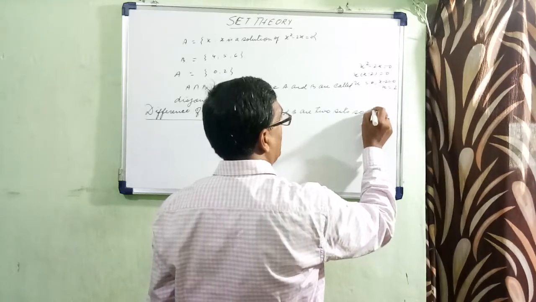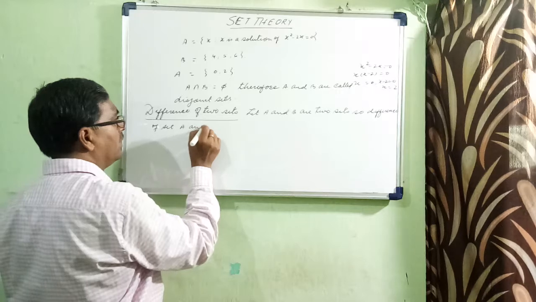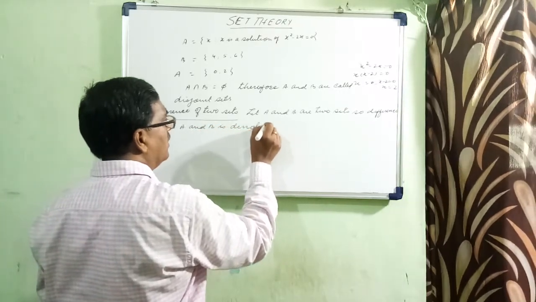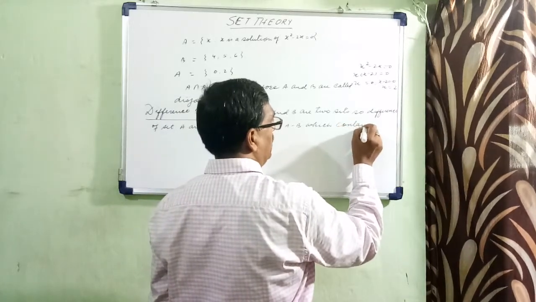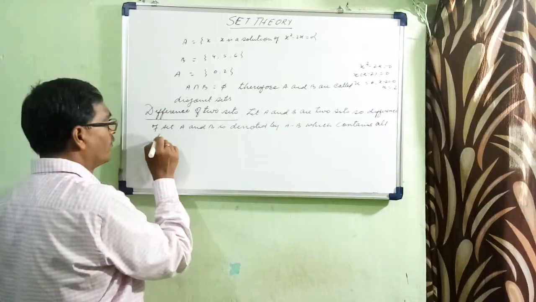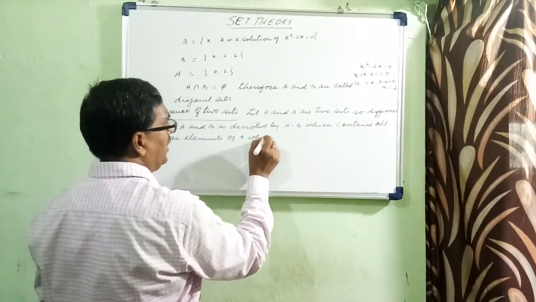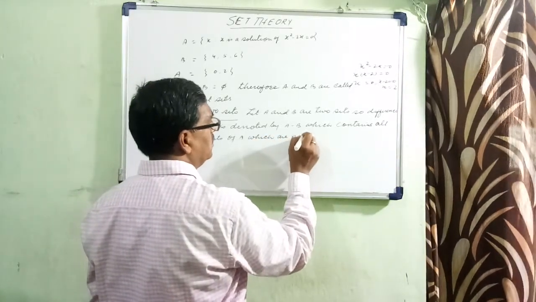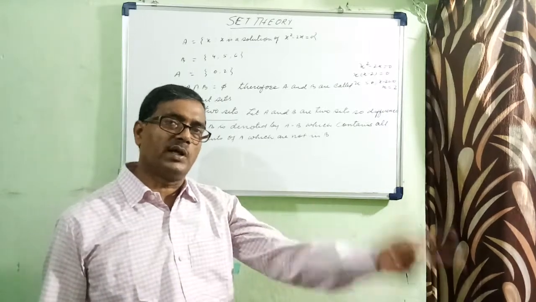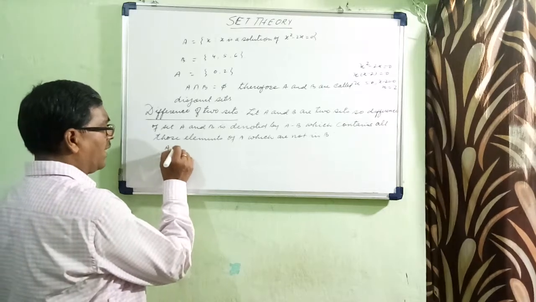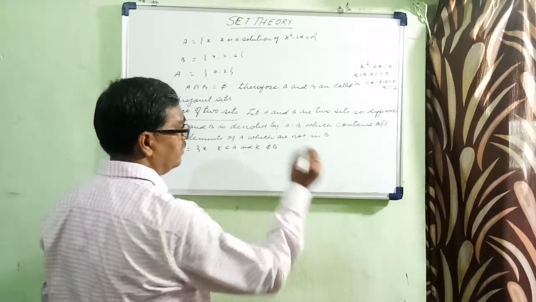The difference of sets A and B is denoted by A minus B, which contains all those elements of A which are not in B. We will take only those elements of A which are not present in B, and that is called A minus B. So A minus B can be written as {x such that x belongs to A and x does not belong to B}.